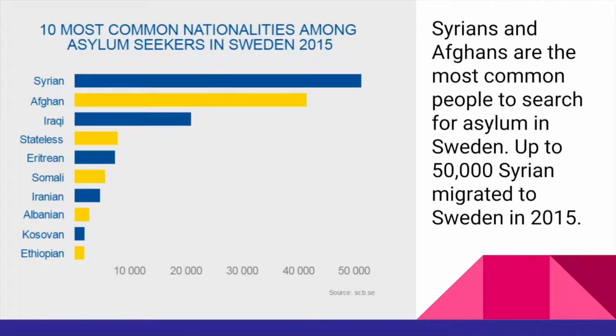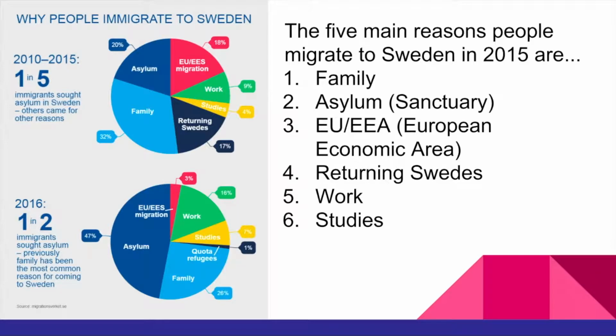Sweden is a popular place for asylum seekers from different countries, especially Syria, due to the Syrian war, and Afghanistan. In 2015, 50,000 Syrians immigrated to Sweden, searching for asylum, and roughly 40,000 Afghans. The 5 main reasons people migrate to Sweden in 2015 are family, asylum, the EU/EEA, the European Economic Area, they're returning Swedes, they're coming for work, or they're coming for their studies.